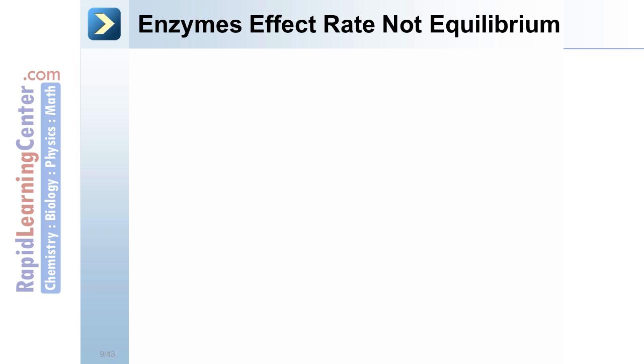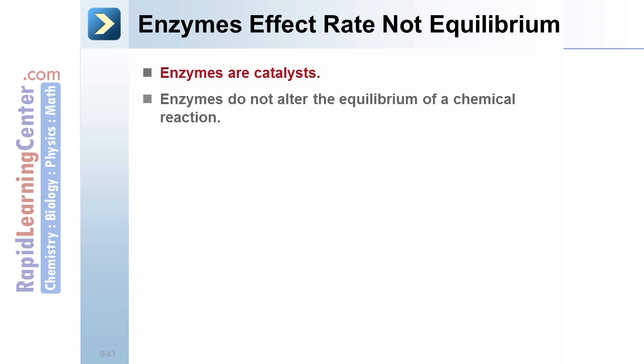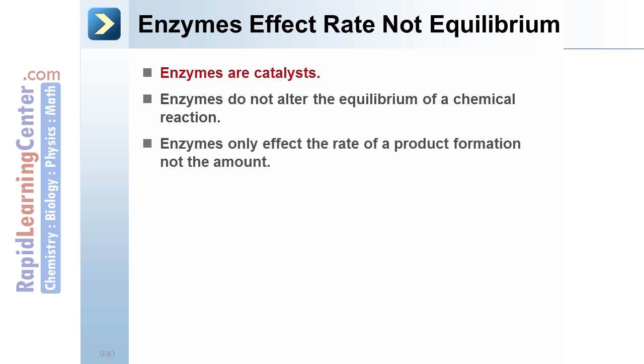Enzymes affect the rate, not the equilibrium. Enzymes are catalysts. Enzymes do not alter the equilibrium of a chemical reaction. Enzymes only affect the rate of product formation, not the amount.